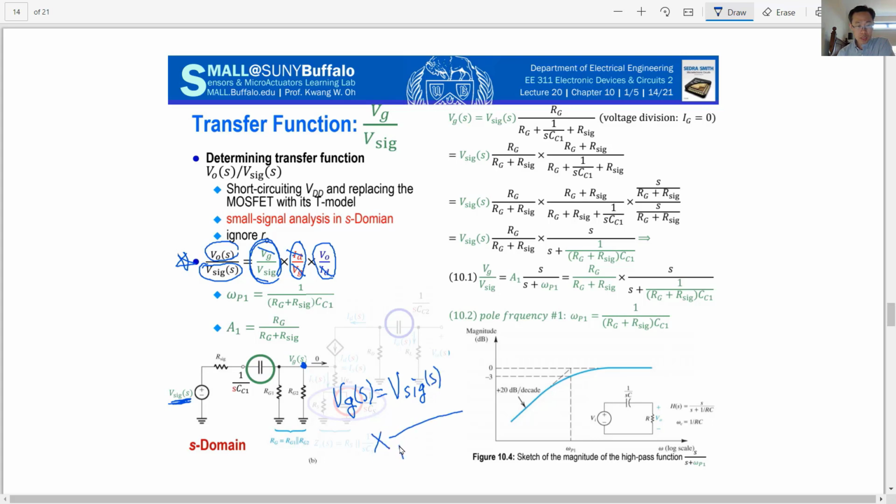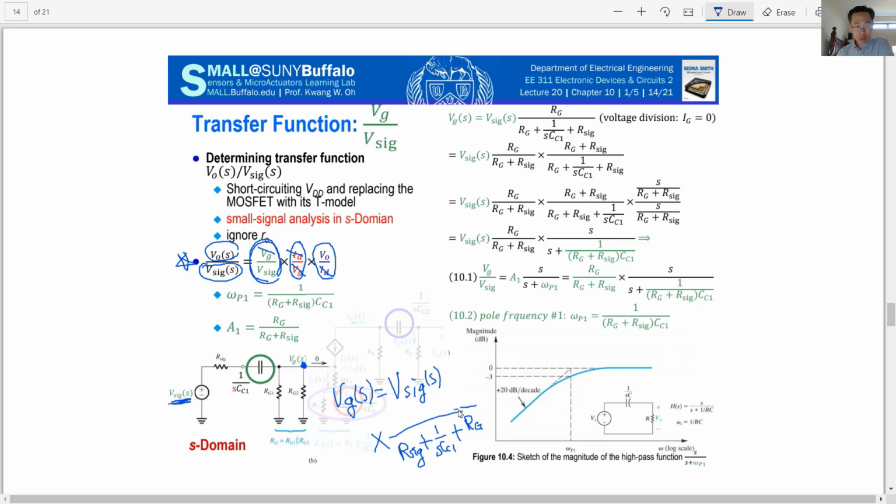Total impedance is R signal plus a series connection, so that is another impedance, SCC1, plus this is connected in series here with the two components, which we'll call RG, which is RG1 parallel RG2.